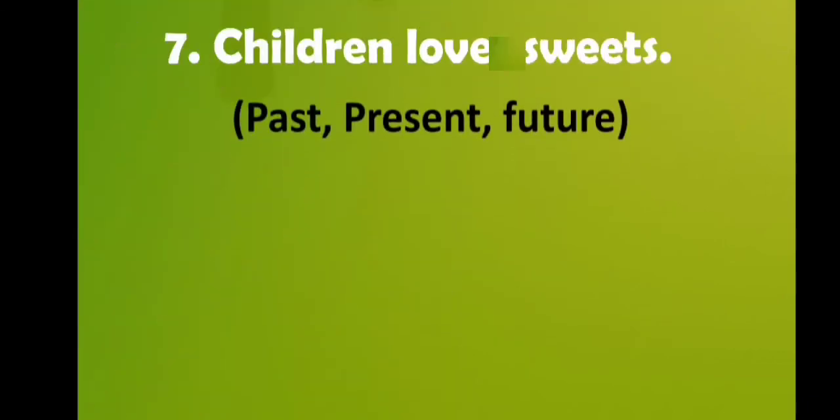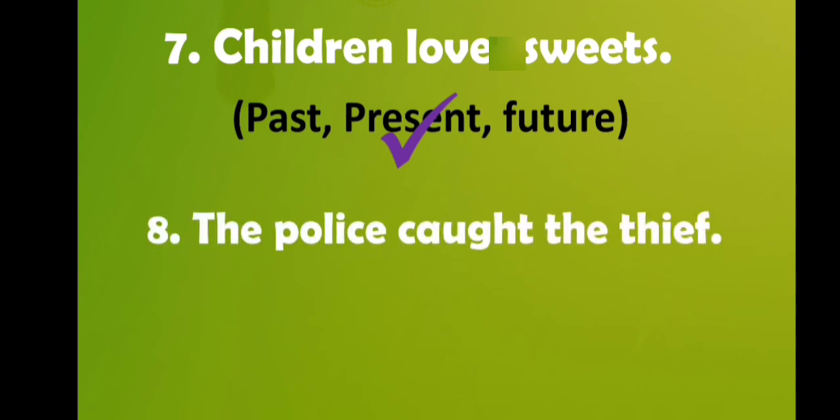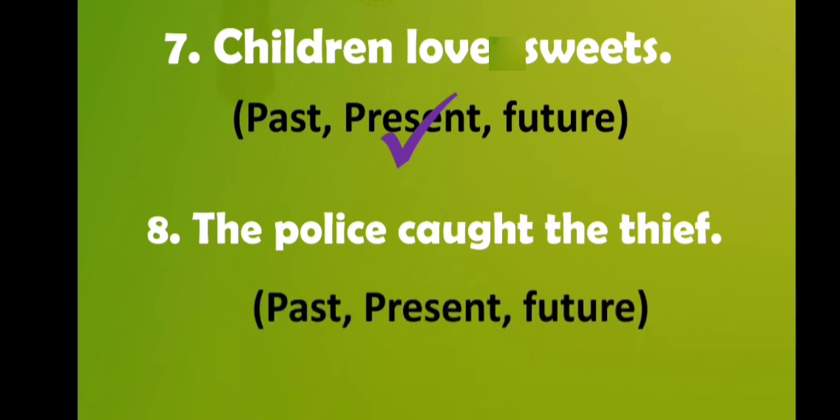The next sentence is "Children love sweets." Here again you can see in this sentence the verb's base form is used. So this sentence is of present tense, right? The next sentence is "The police caught the thief." Here you can see we have used the third form of the verb, "caught". So this sentence is of past tense, because in past tense we use the verb's third form.